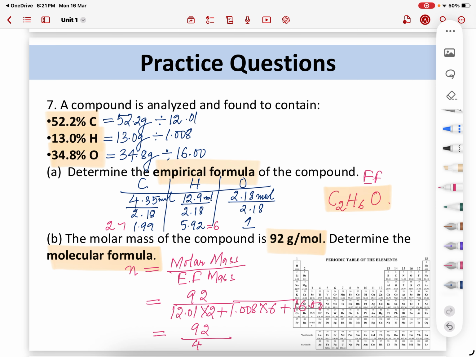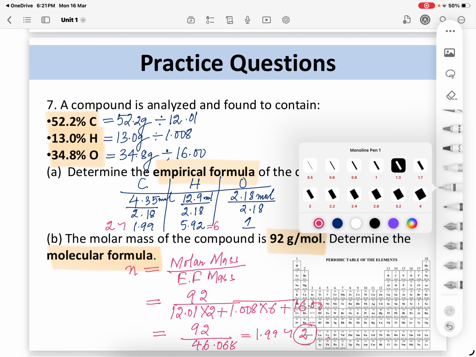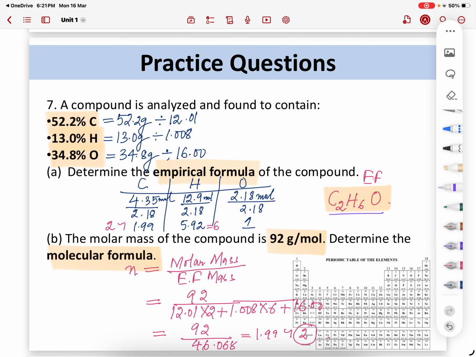So it comes out to 46.068. So 92 divided by this number, you get 1.99. You can again round it off as 2. So you got this number. Next step, you're going to take C2H6O and N. N comes out to be 2.